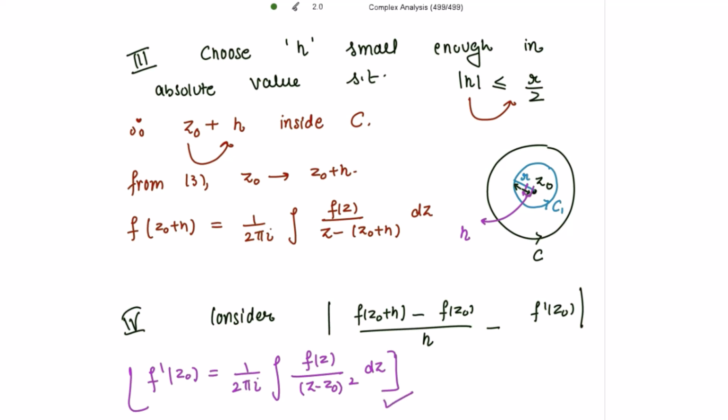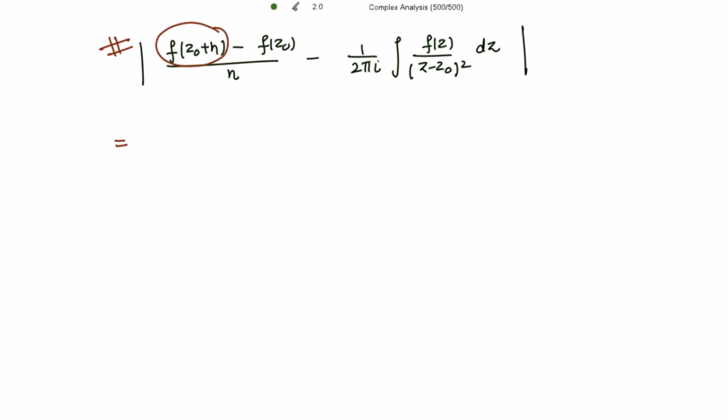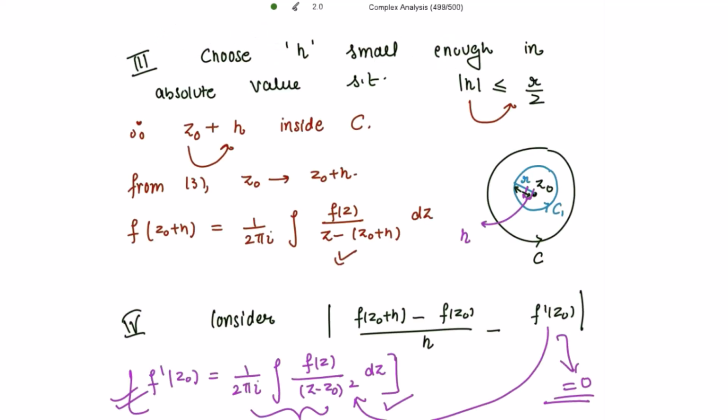So to show this result, I am going to replace f dash z naught with this right hand side in this mod. And then later on, I will show that this mod is equal to 0 so that we can get our desired result. So let's replace f dash z naught with this right hand side in the mod and require to prove that this mod is equal to 0. So for this, I am going to use this result. Let me mark this as star.